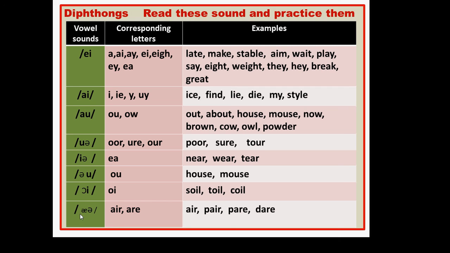And last one, air. Corresponding letters are A-I-R, A-R-E. And we can pronounce this way: air, pear, dare.